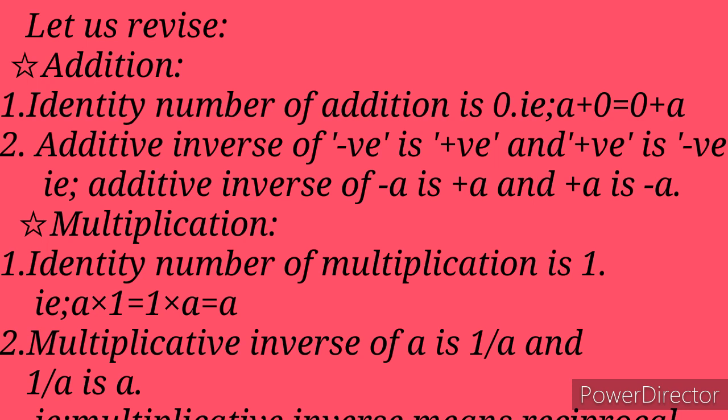The identity number of multiplication is 1. That is, a into 1 equals 1 into a equals a. The multiplicative inverse of a is 1 by a and the multiplicative inverse of 1 by a is a. That is, the multiplicative inverse means reciprocal.